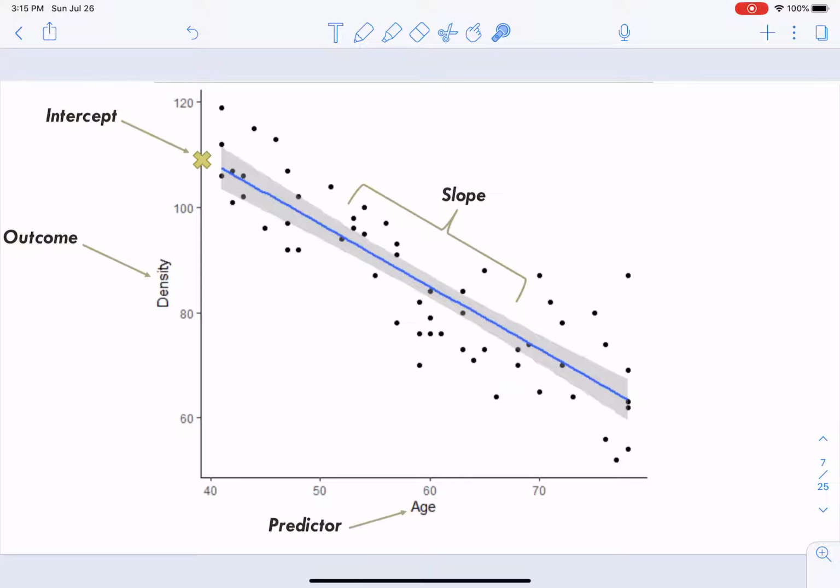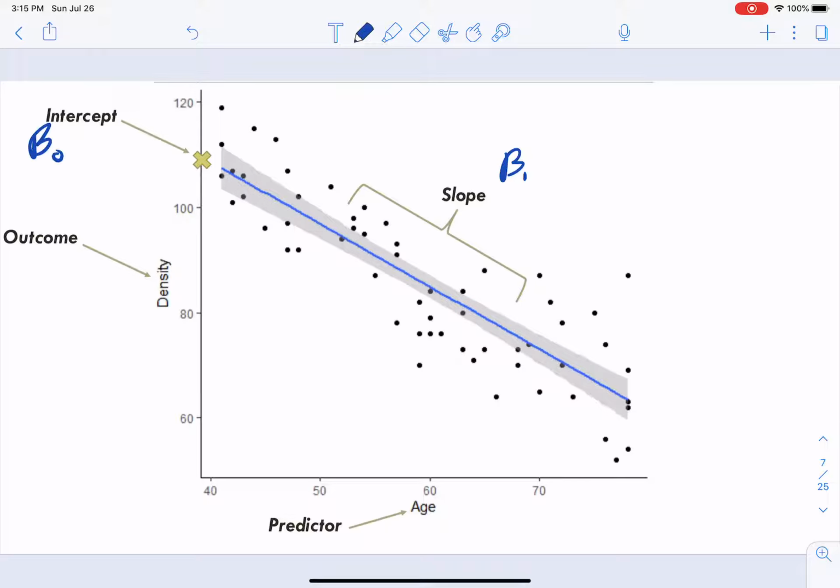We have our predictor, the thing that is explaining this. We have our outcome, the thing that we're trying to figure out how it all works. And then we've got our slope, so let me write beta 1. And then our intercept over here is beta naught.